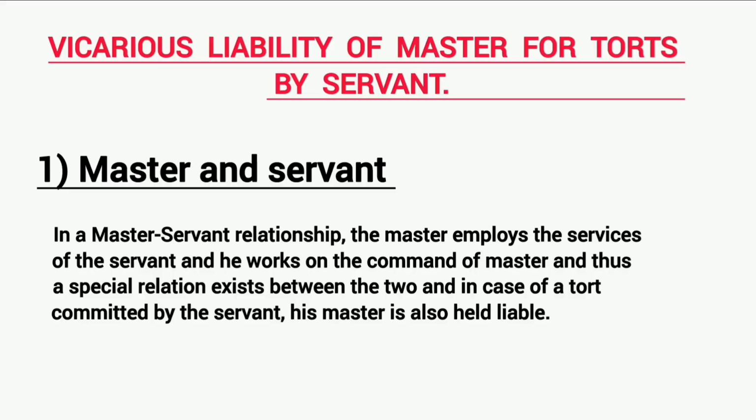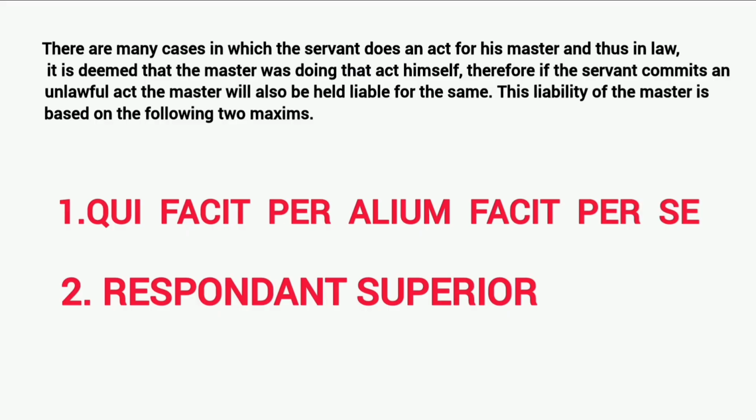In a master and servant relation, the master employs the service of a servant, and he works on the command of the master, and thus a special relation exists between the two. In case of a tort committed by the servant, his master is also liable. There are many cases in which the servant acts for his master, and thus in law it is deemed that the master was doing that act himself. Therefore, if the servant commits an unlawful act, the master will also be liable for the same.